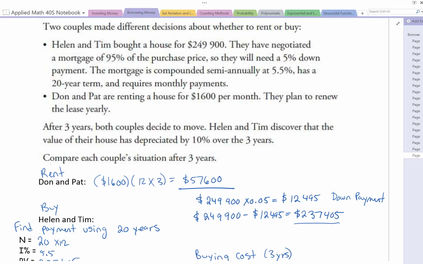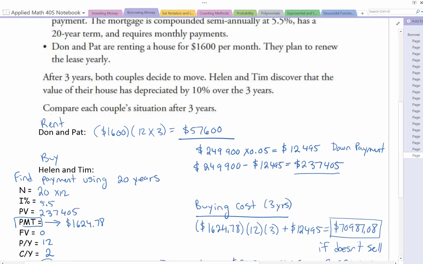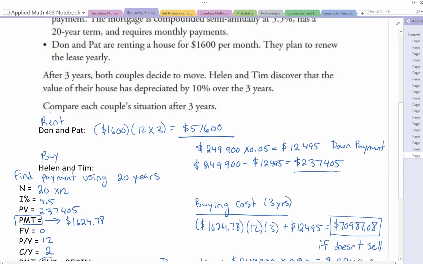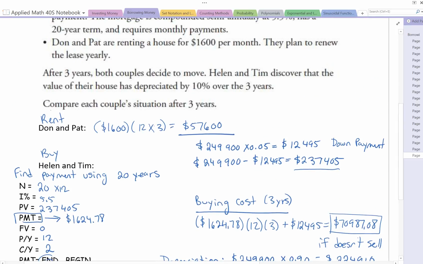Then I went ahead and I did Helen and Tim's situation. So I did the buying cost at first, and I got $70,987.08. But I just did it for the 3 years. So up till there, if they don't sell, that's how much it would cost them. But if they do sell, right, then we've got this other situation, and it says after 3 years, both couples decide to move. Helen and Tim discover that the value of their house depreciated 10% over the 3 years.